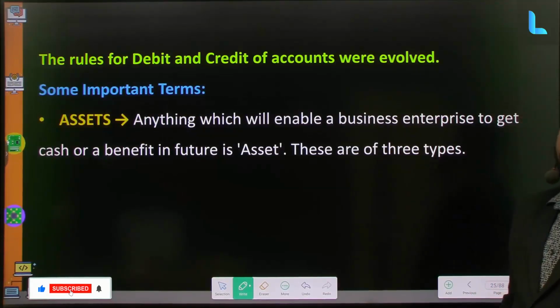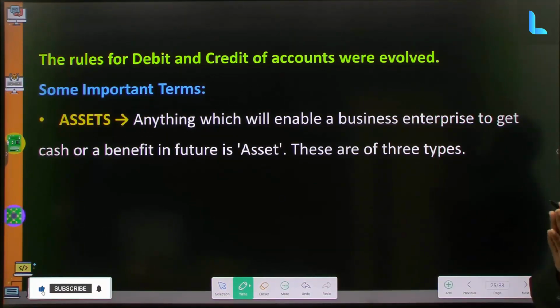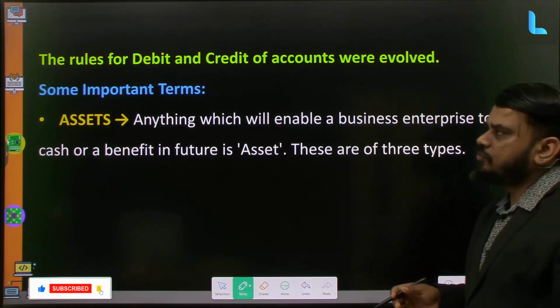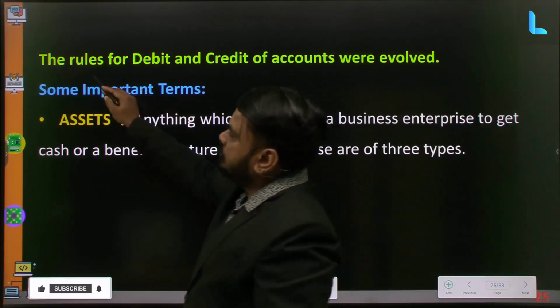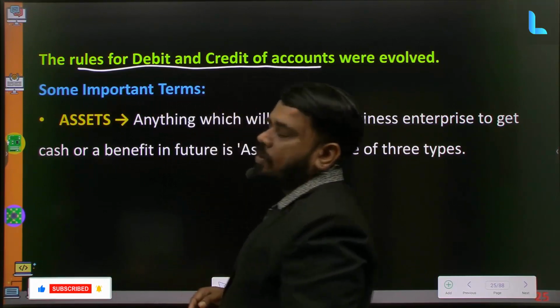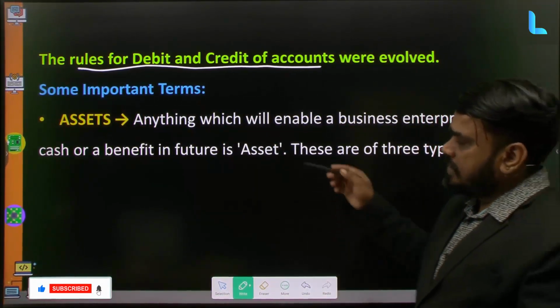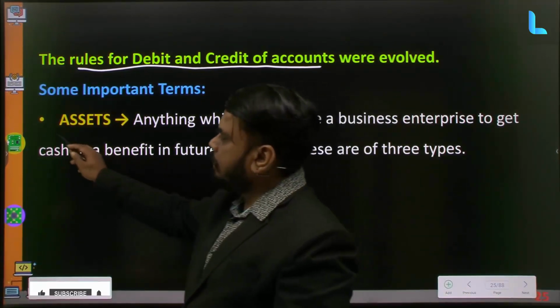Now the next important thing is, before we start any accounts or start maintaining accounts, one important thing we have to know is the rules we have to use in terms of debit and credit of accounts or transactions. So before we start this, let us discuss some important terms.